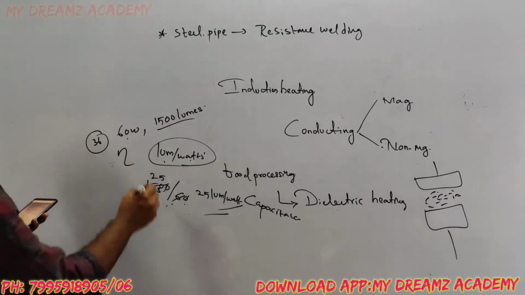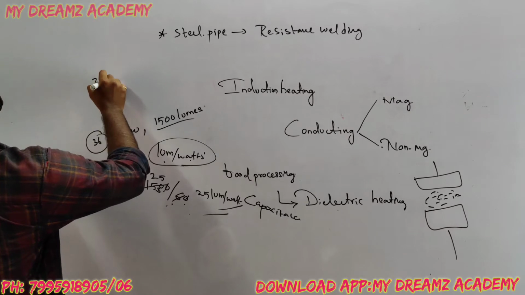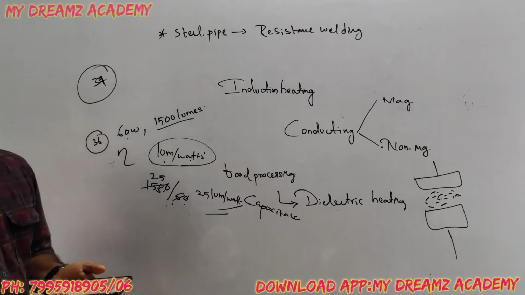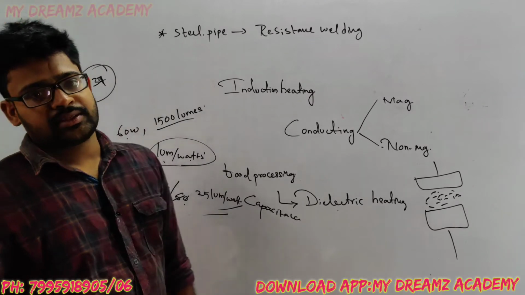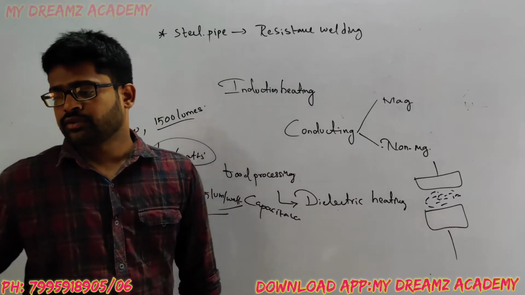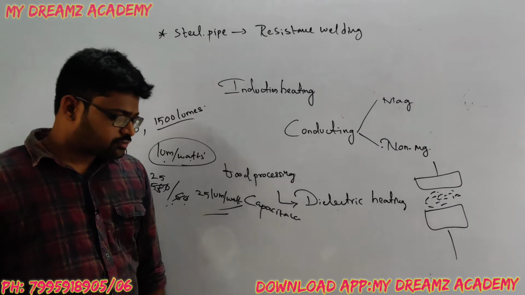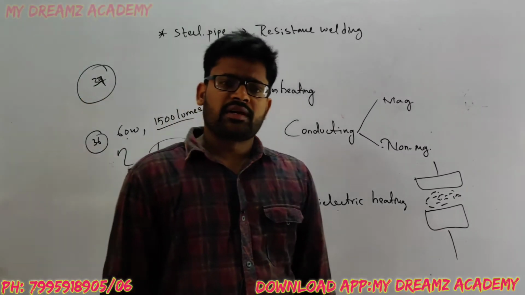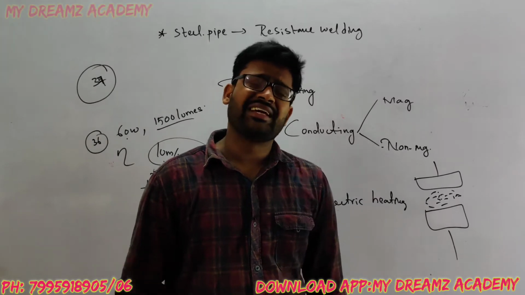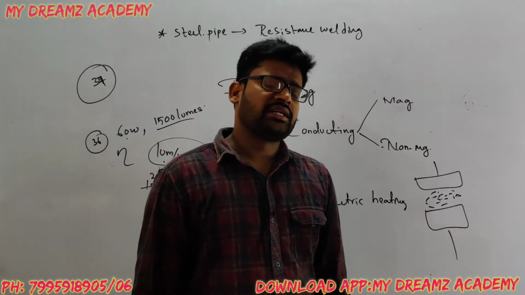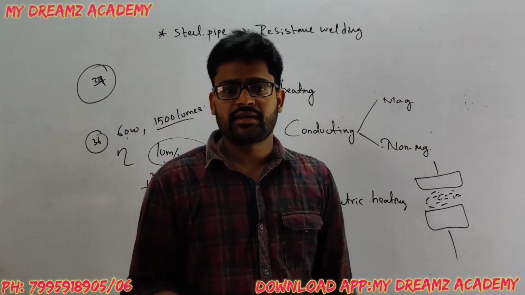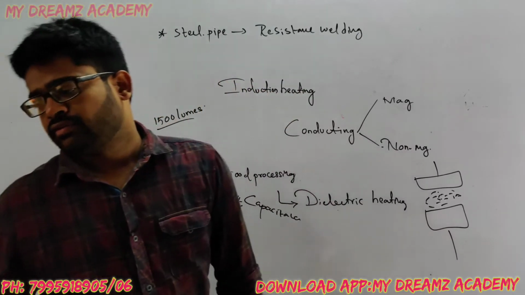Now 37: cooling of a transformer is necessary to. We need to cool the transformer because when it is acting under full load condition, there are huge copper losses. Copper loss is I square R loss, and that heat will be dissipated. Energy is neither created nor destroyed; the energy consumed by the resistor will be dissipated in the form of heat.